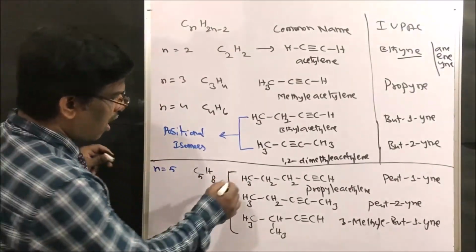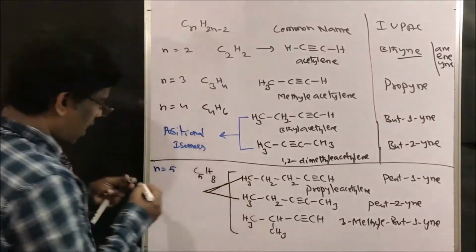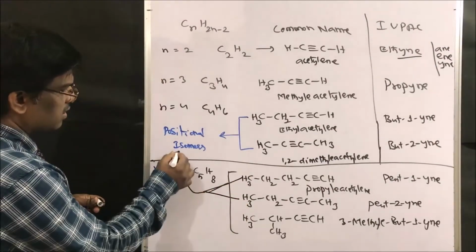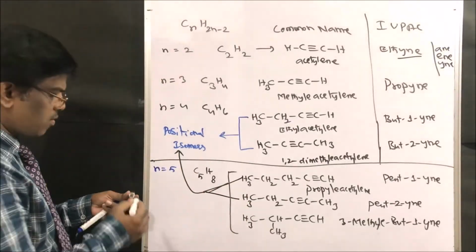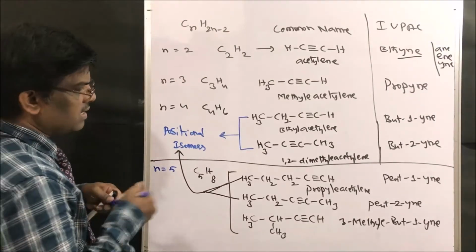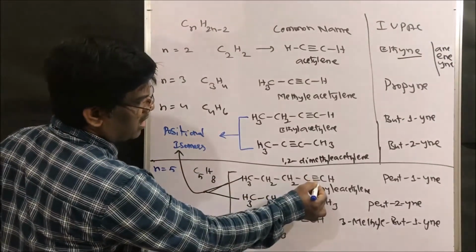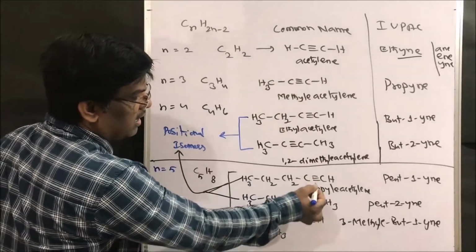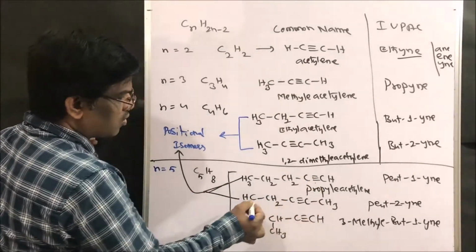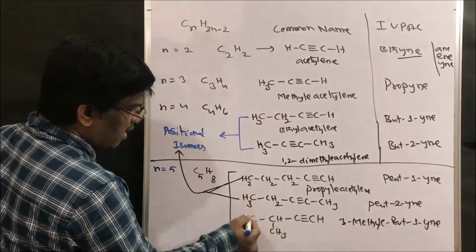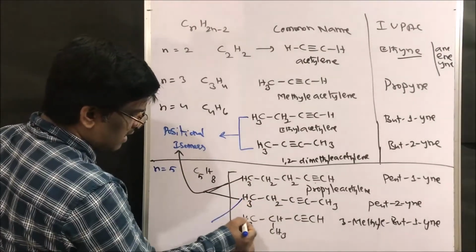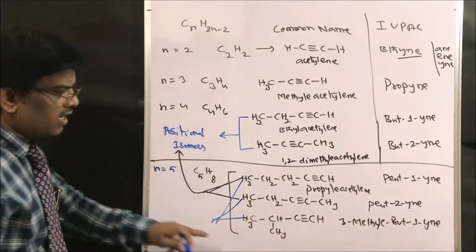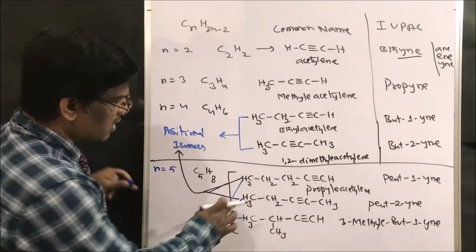So these two are position isomers. Right? When the triple bond position alone changes between these two compounds, what is the change? The triple bond position, here it is 1, here it is 2. Between any of these and the branched one, what is this? Chain isomers.